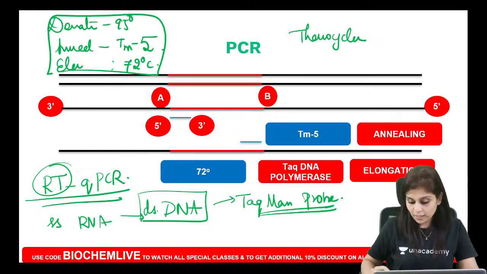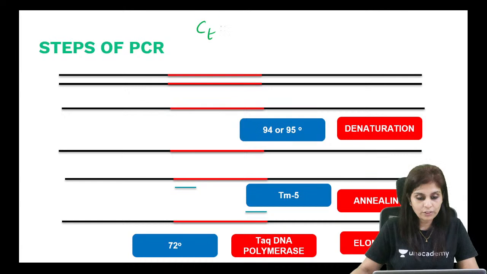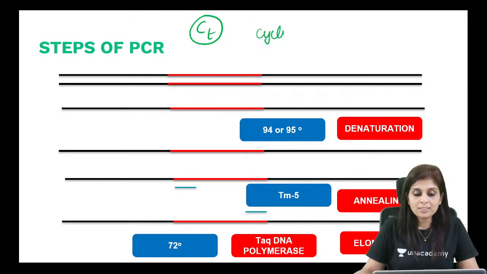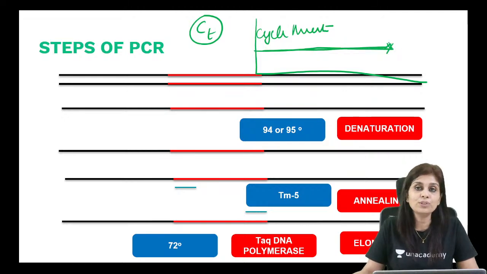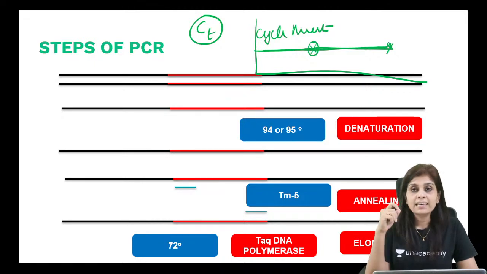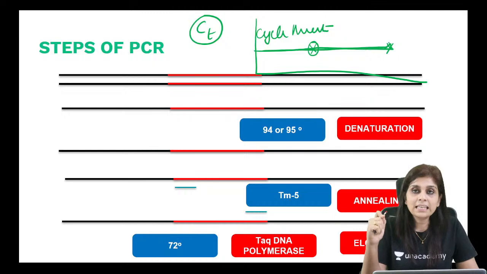And we find out something called a CT value. Have you all heard of it? What is CT value? CT value is cycle threshold. So what is cycle threshold? We always have a minimum fluorescence intensity for a PCR, a bare minimal threshold fluorescence intensity. So what is CT? CT is the cycle at which it crosses the minimum fluorescence intensity. Do you all understand this? CT or cycle threshold is the cycle at which the fluorescence intensity crosses the threshold fluorescence intensity.